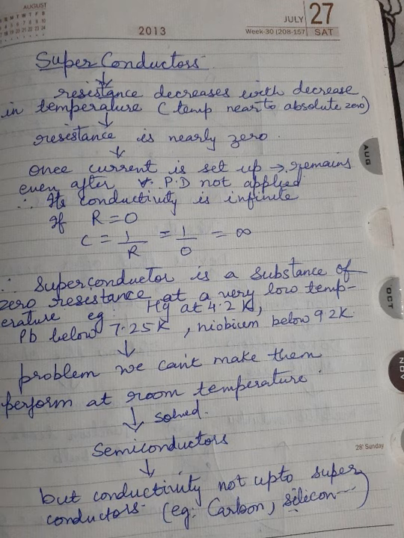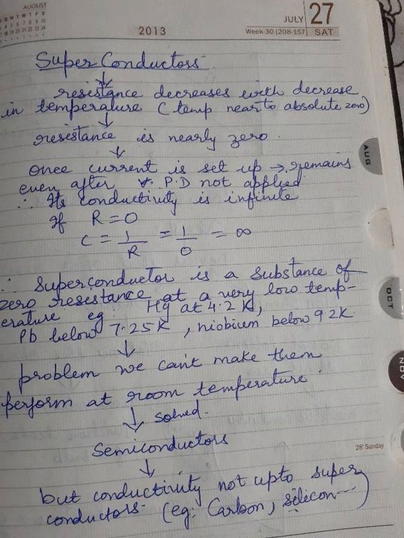So you can see these are such low temperatures, and it is hence impossible for us to survive in that temperature and make them work. So the main problem with these superconductors is that we cannot make them perform at room temperature. Otherwise most of our problems of electricity would have been solved.